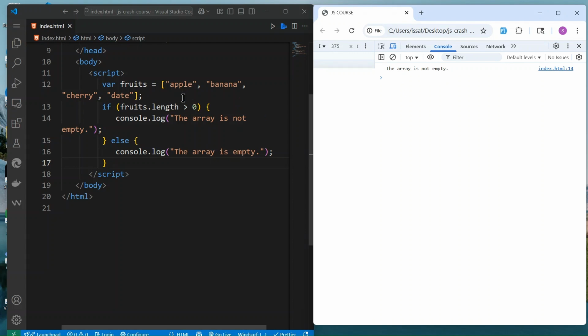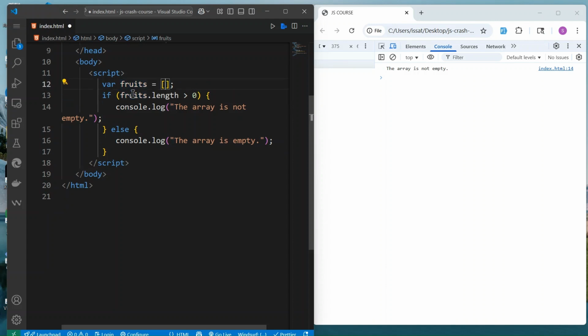Why? Because we are checking the condition. If the length is greater than 0, the array is not empty. You got something in there. But if I remove everything in here, the array is now empty. I reload, and now we got the array is empty.